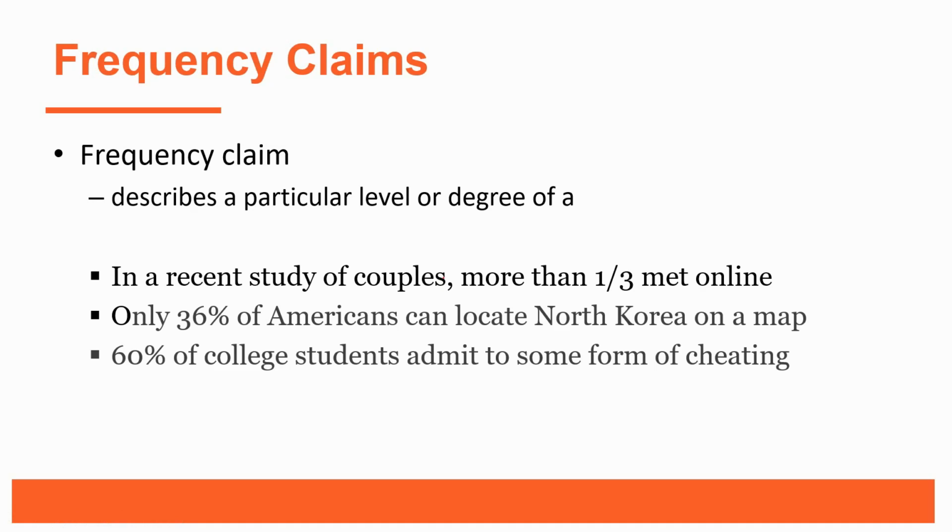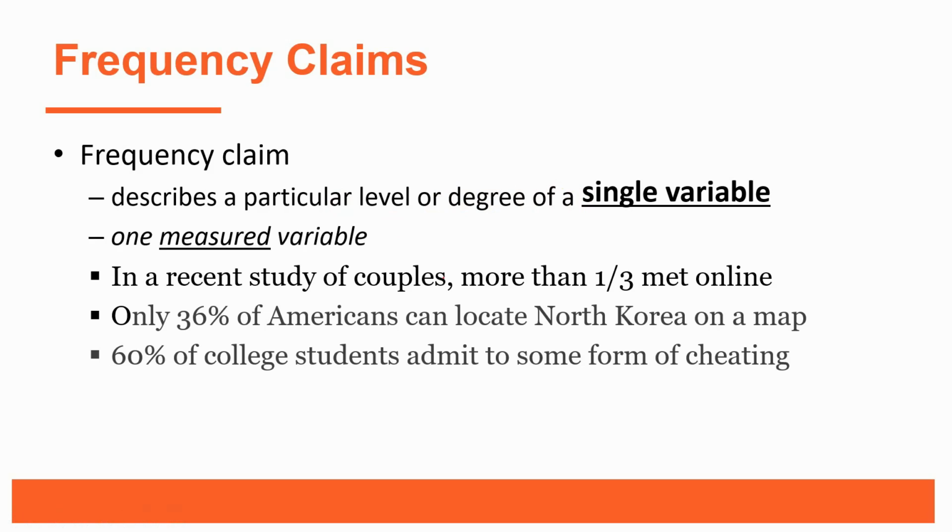Now, when we're reading an article and it makes a frequency claim, it's going to be describing a particular level or a degree of a single variable. So with frequency claims, we're only seeing a single variable that has been identified. And that variable is going to be a measured variable. It's not something that can be manipulated. It is just measured. They've gone out and collected data on it.